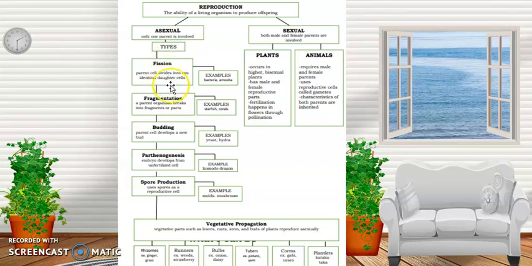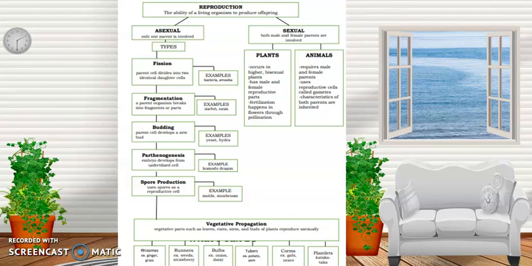So, under fission, parent cell divides into two identical daughter cells. So, itong fission, meron tayong binary fission, meron din tayong multiple fission. Yung binary fission, yung isang cell or yung parent cell, mag-divide siya into two. That is why it's called binary fission. So, example niyan is sa bacteria. Meron ding sa algae, do your research about this, multiple fission siya. So, yung parent cell, mag-divide siya into many identical daughter cells.